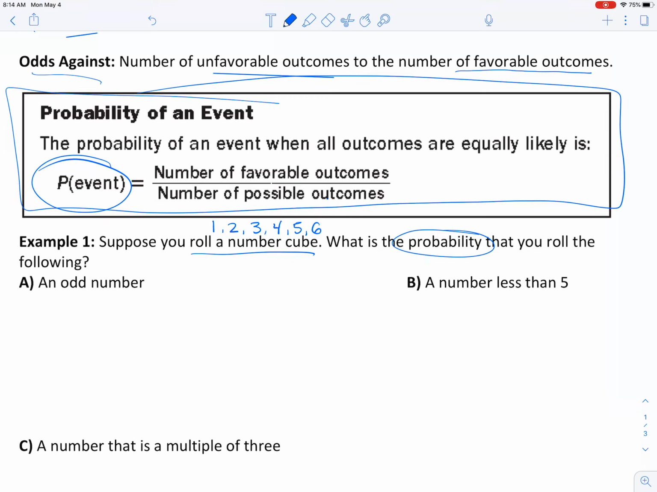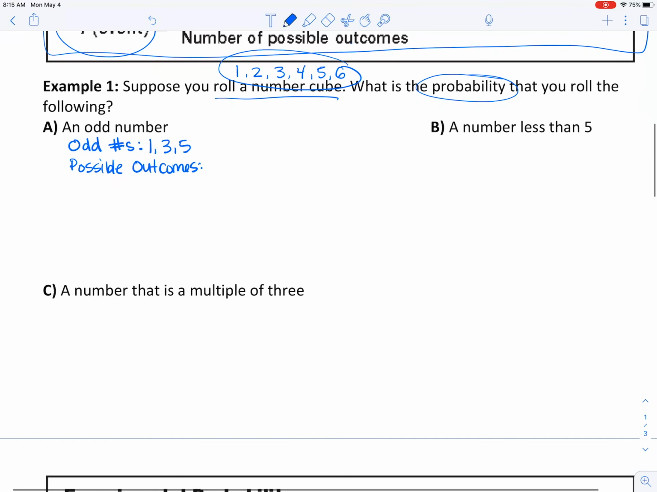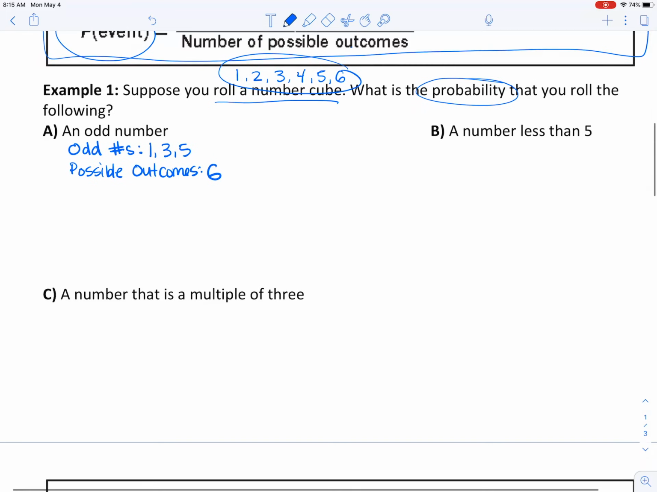So an odd number. We want to find the probability of rolling an odd number. Well, what are the possible odd numbers? I'm going to write them down here. The odd numbers on this number cube are 1, 3, and 5. What are the possible outcomes? Well, we said that there are 6 numbers. So there are 6 possibilities.